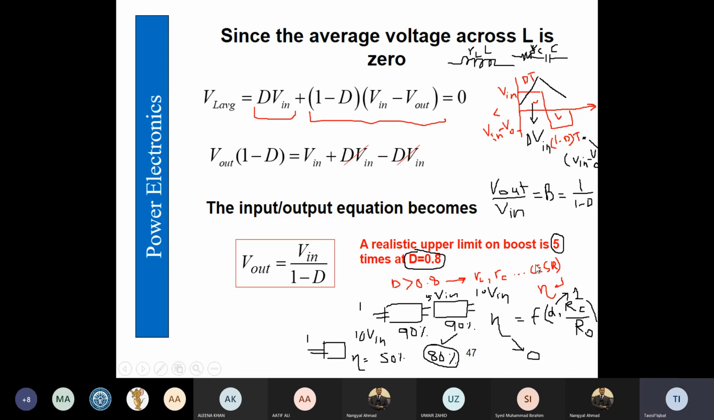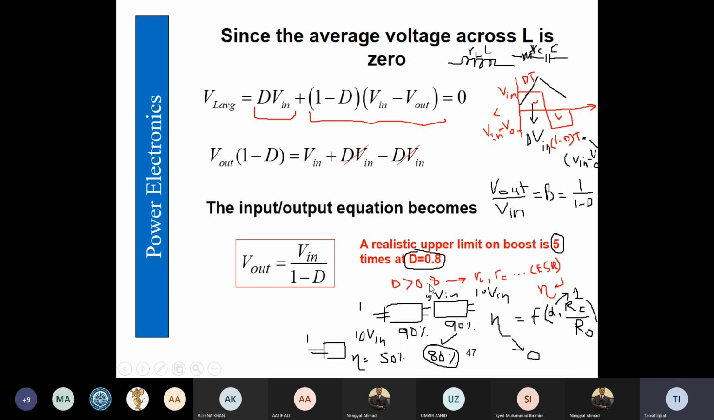Because as I said earlier, we can go for high duty cycle, but due to the parasitic resistances, the loss is going to get higher and higher with respect to the duty cycle, and therefore the efficiency, which is essential for us, is going to get down to a very low value.